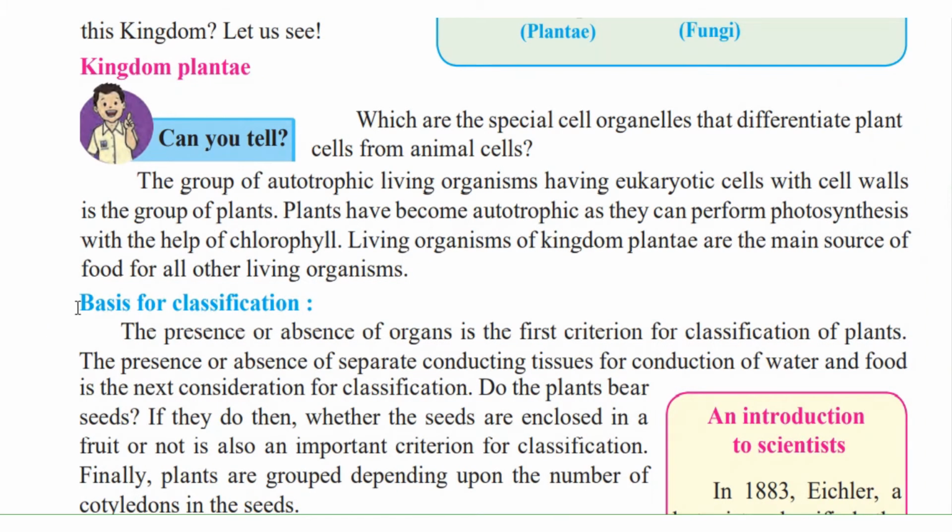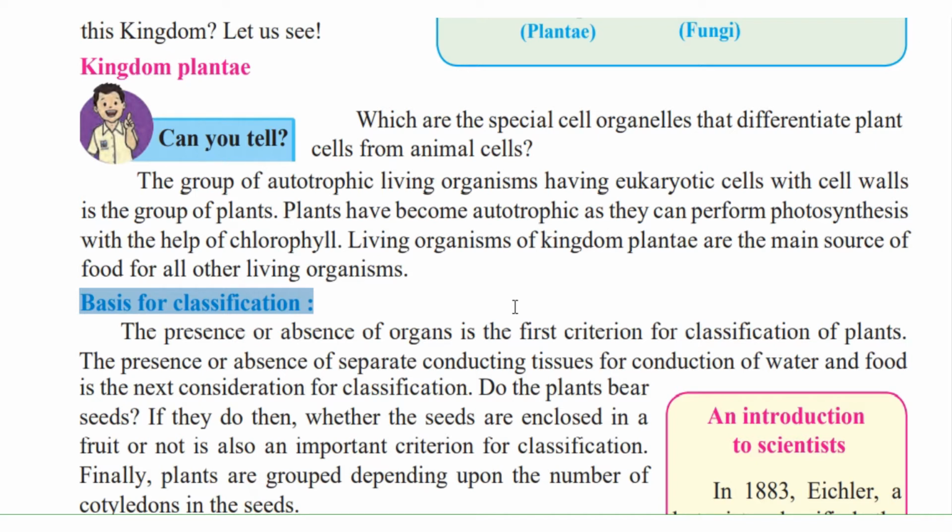Now, students, we are going to learn about the various ways of classification of plants and what are the bases for this classification. We already know that there is a vast variety of plants present on this earth, and we can classify them in various ways.